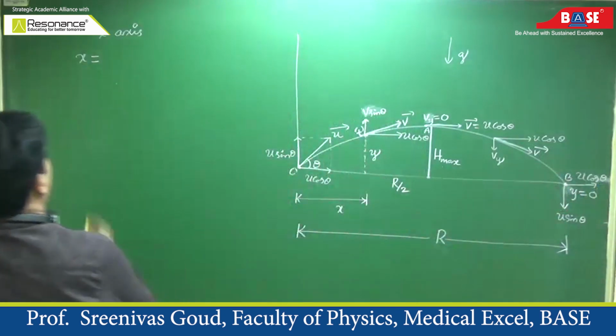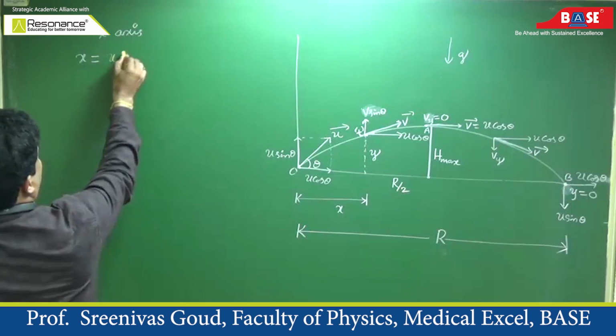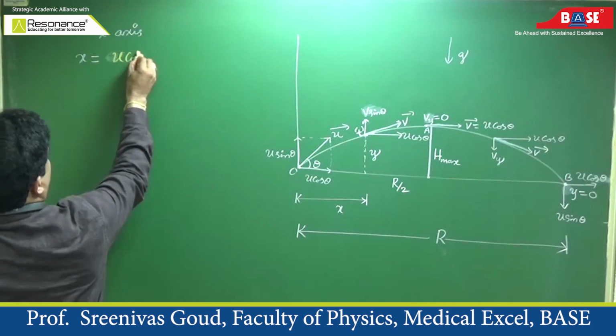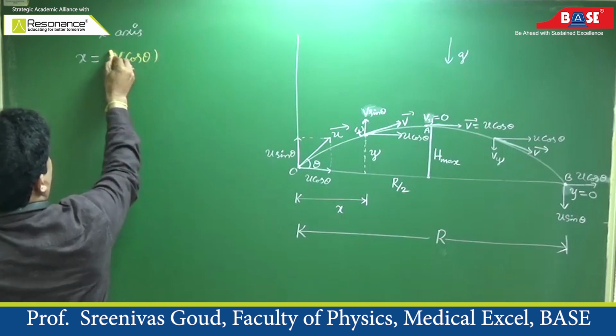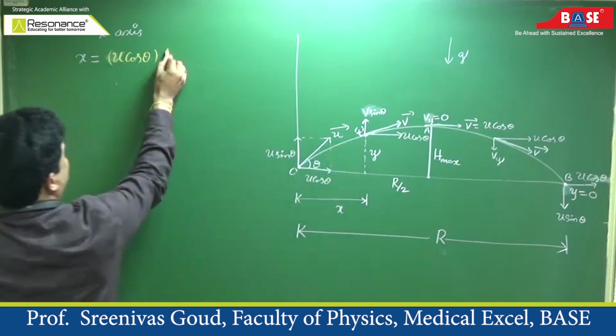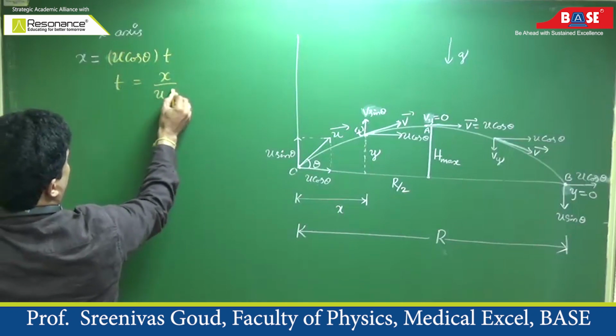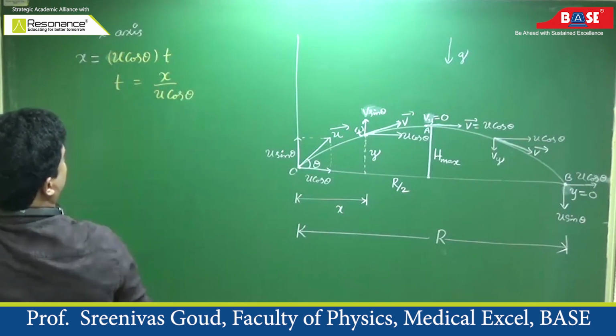So horizontal distance is the horizontal component of velocity, u cos theta, into the time at any instant, this is t. Therefore, that time t is equal to x by u cos theta.